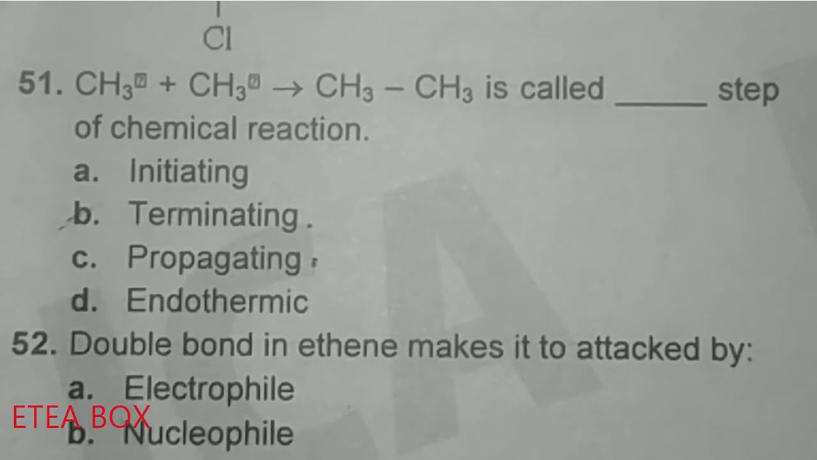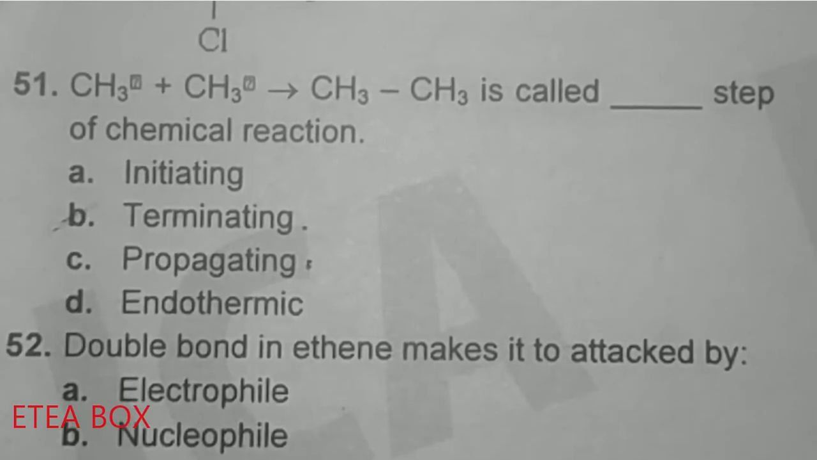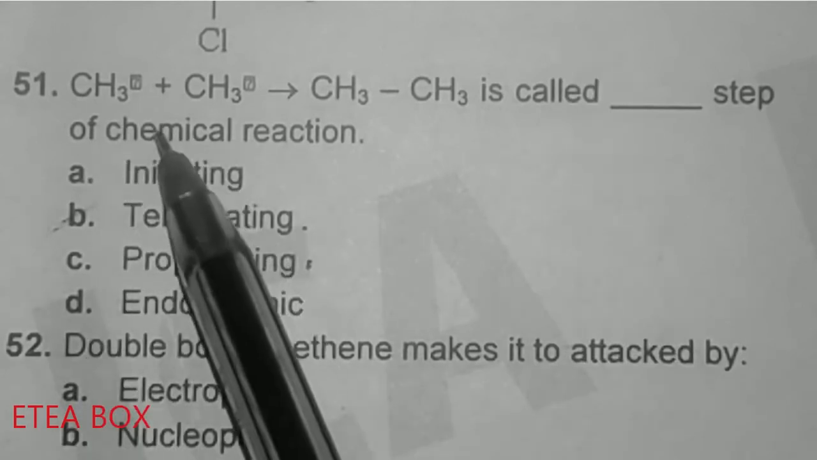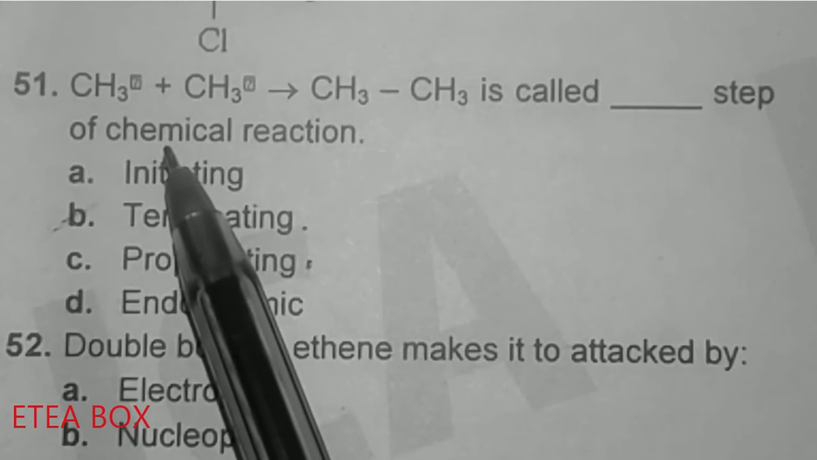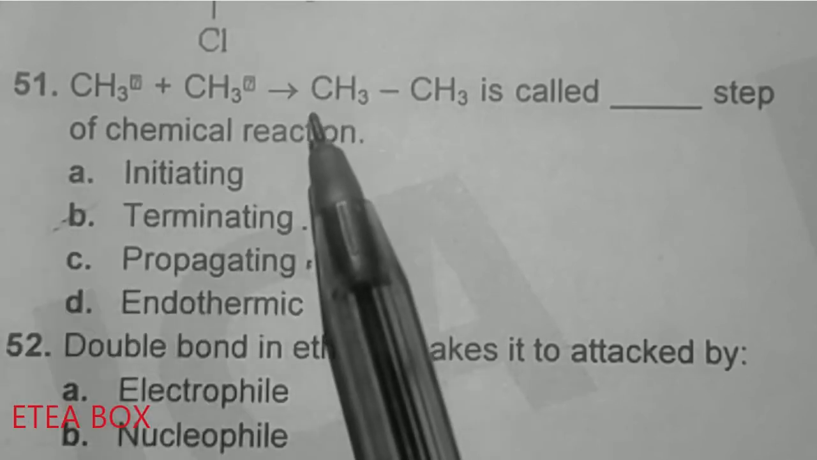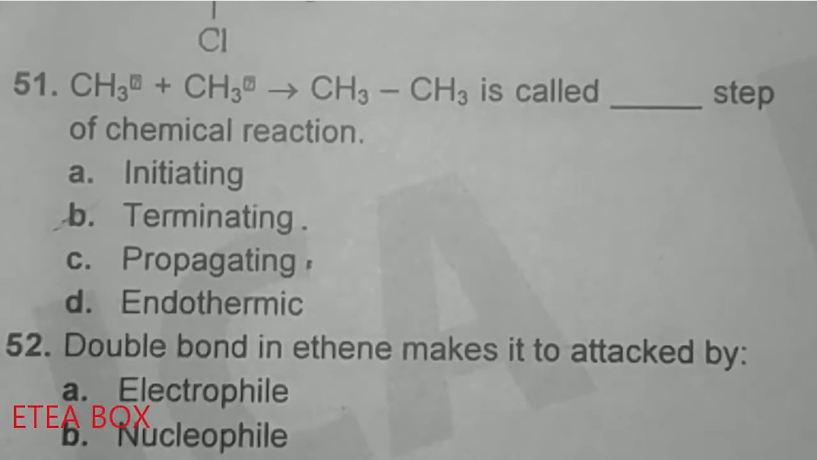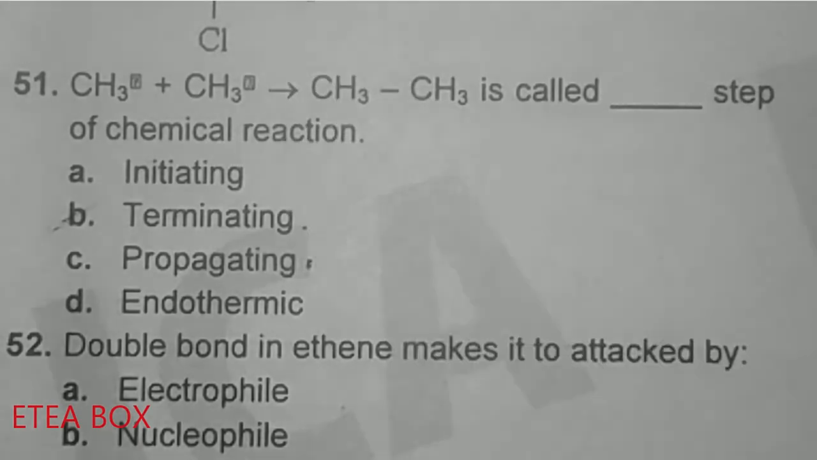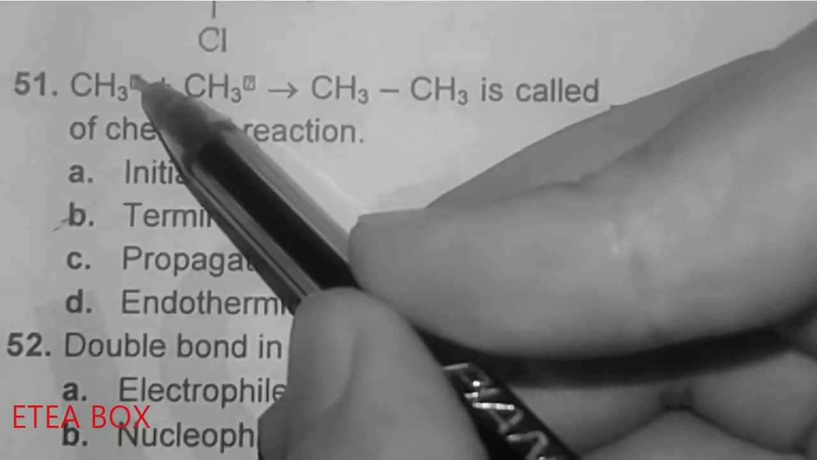In termination, what happens? The two free radicals combine to give a molecule. Either it is two free radicals of methyl, or two free radicals of chlorine, or one free radical of chlorine and one free radical of methyl. So this one is the termination reaction. Here the dot is present. In the question mark the dot is present, so it shows the free radical.